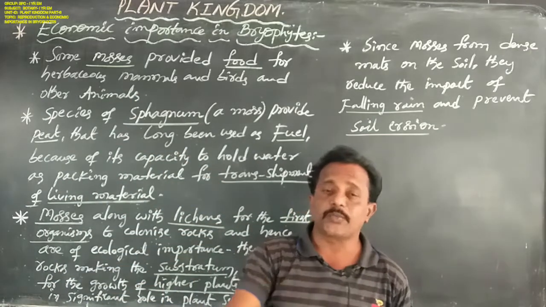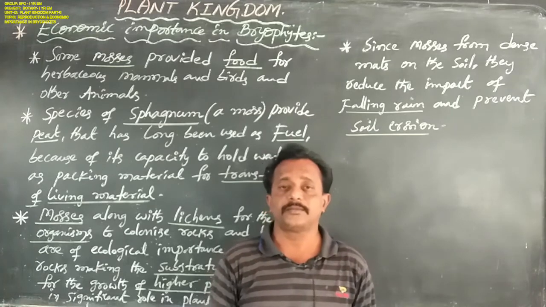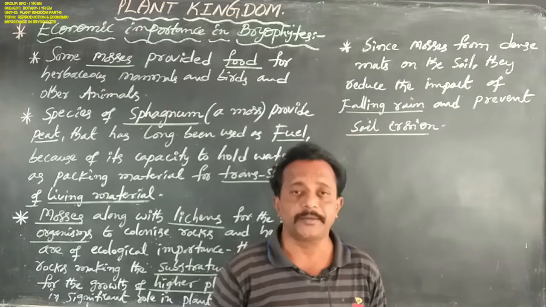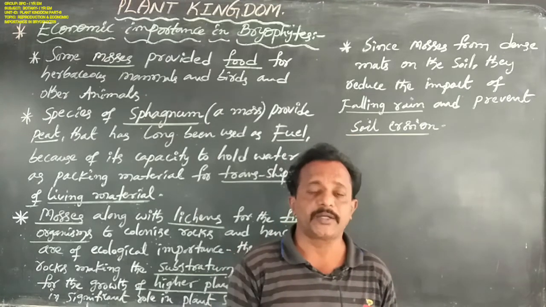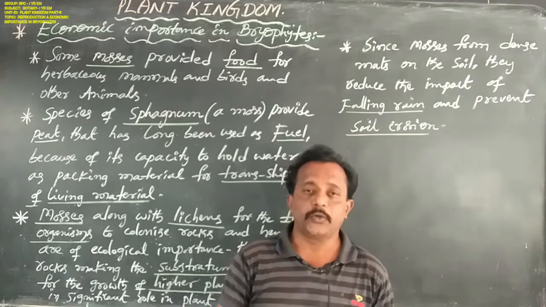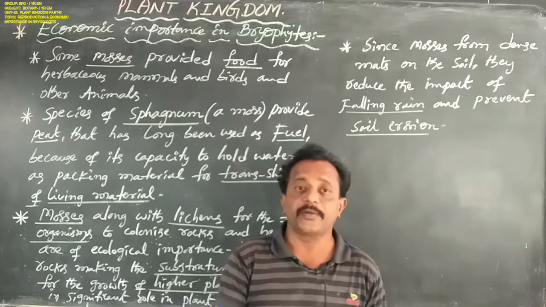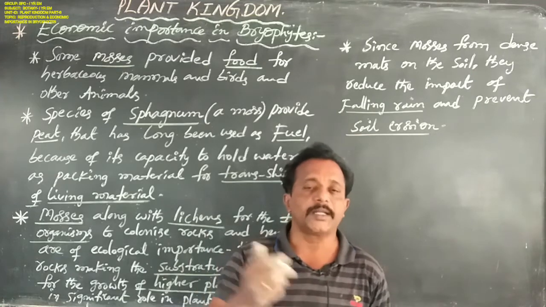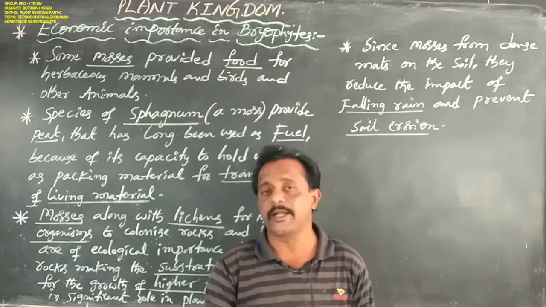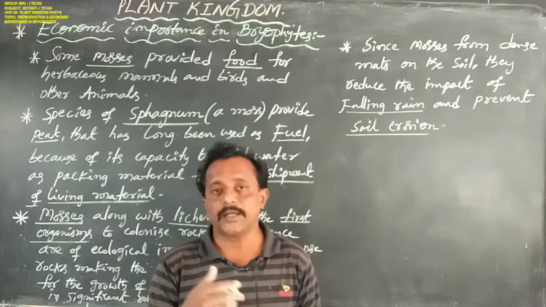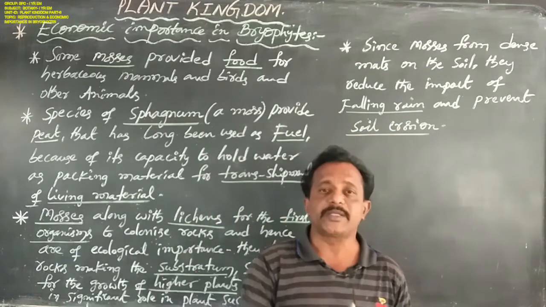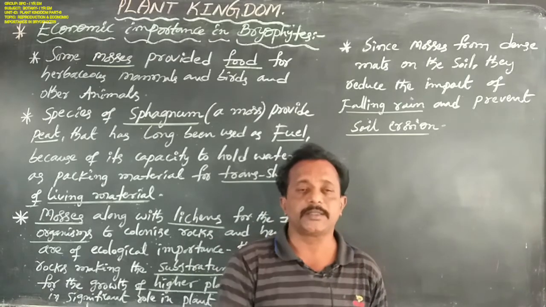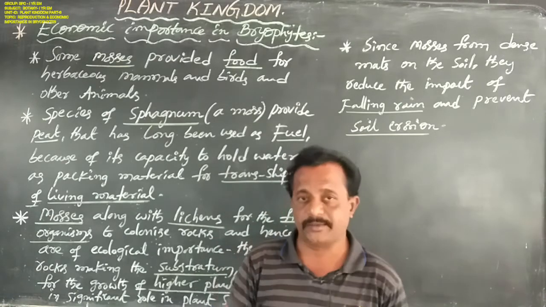Some moss plants, that is Funaria, Polytrichum or Sphagnum, provide food for herbivorous mammals, birds and other animals.